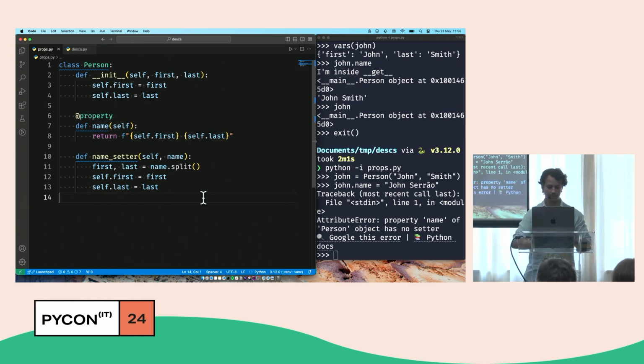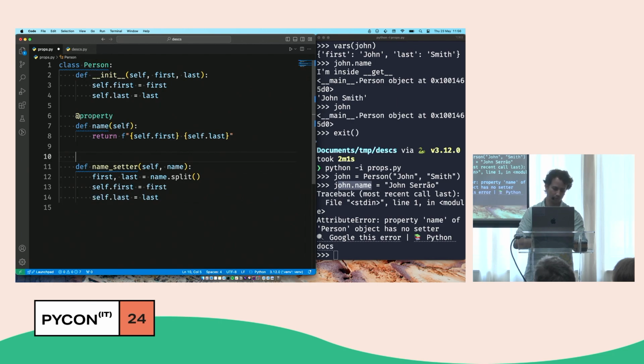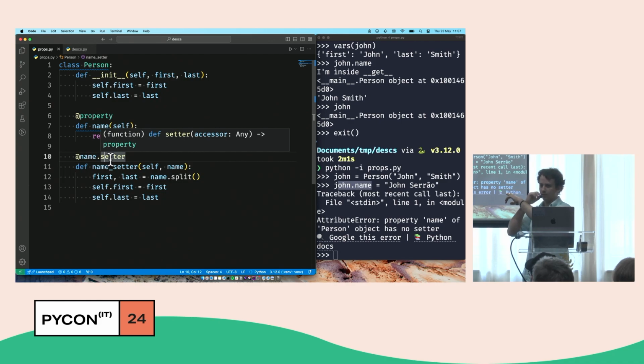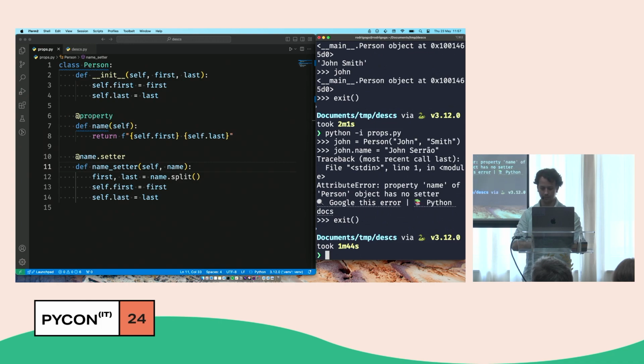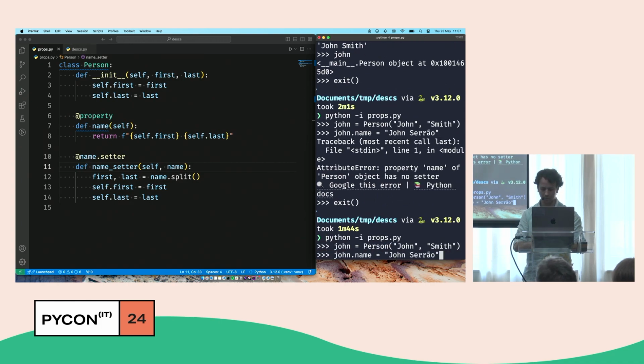So we do this. And the method works, but what we want is to make it look like I can set the attribute, because there's an attribute that we can fetch. And we do this by using the setter attribute of the property. So name is a property, we put the setter there. Is everyone comfortable with this dot setter? Brilliant. So then, if I run this, I create a John Smith, and then if I do john.name equals John Serrão, what happens if I run it?